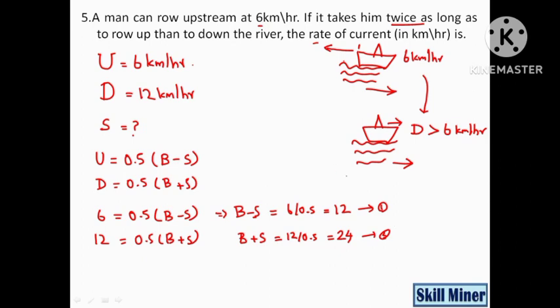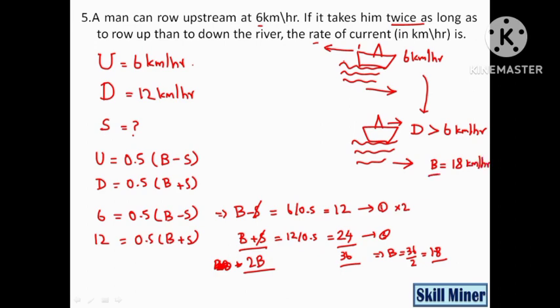Sorry guys, I'm adding the two equations; directly we can solve. Minus S plus S will get cancelled. 2B is equal to 36, which gives me the B value as 36 divided by 2, which is 18. I found the value of B as 18 kilometer per hour.